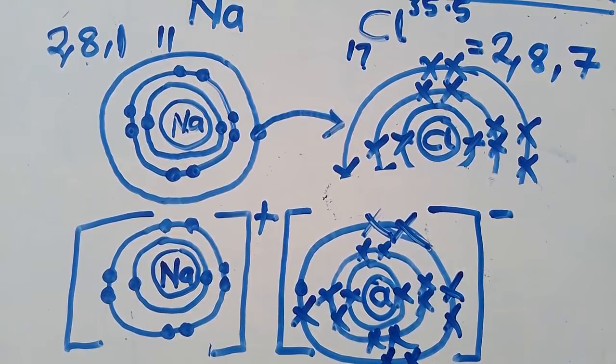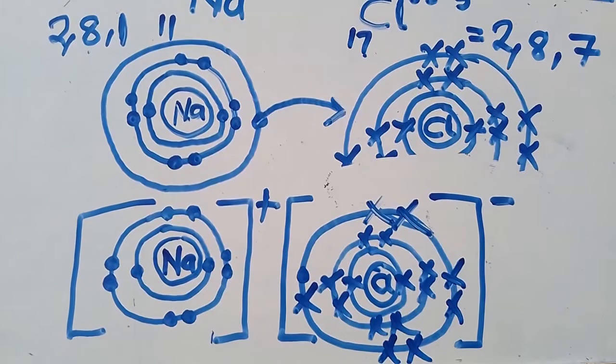So this is what you need to do. This is a structure that you need to form. This is how we get to answer these. This is how we get to form these ionic compounds.